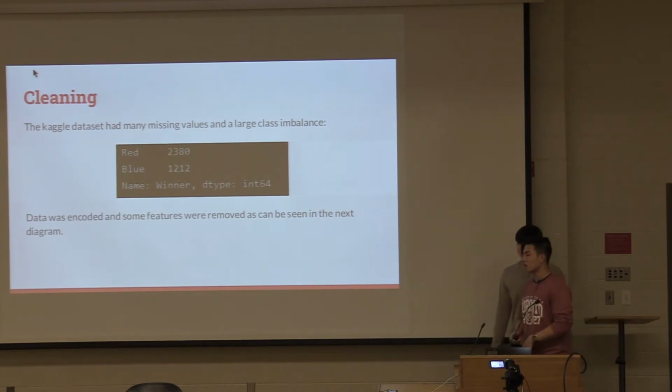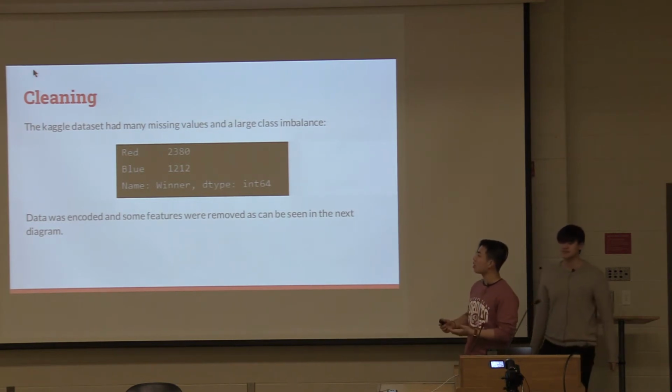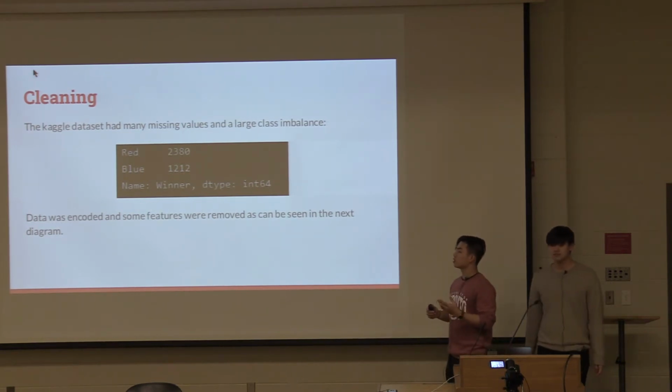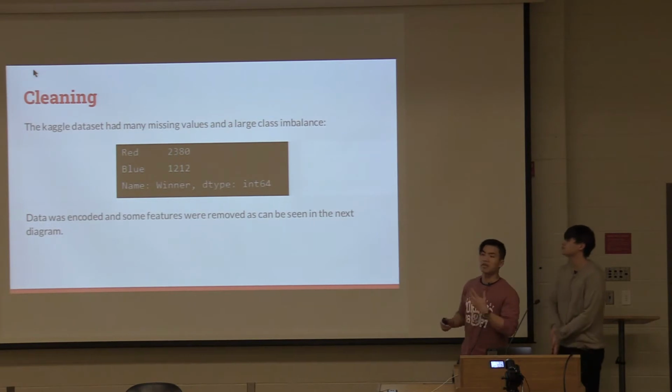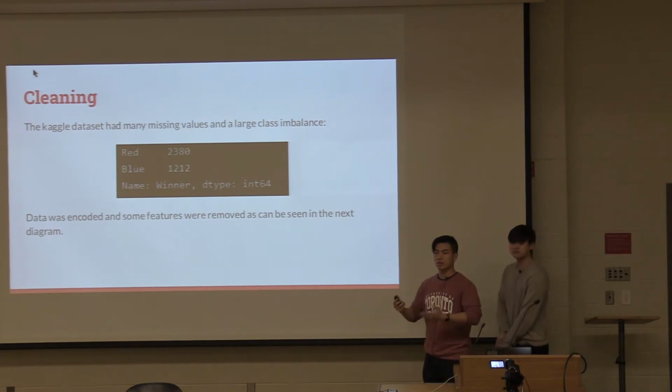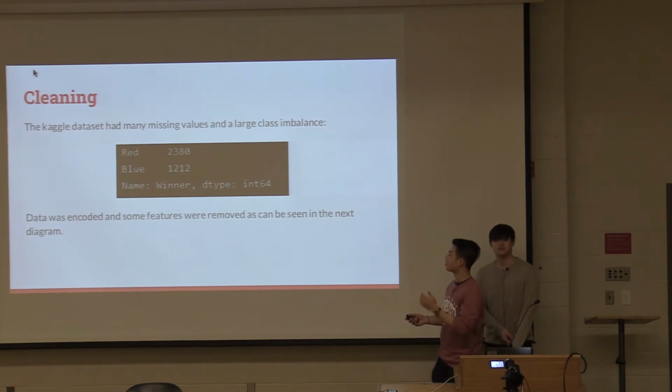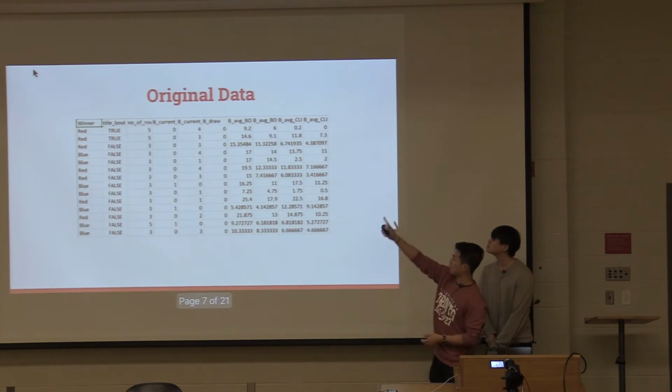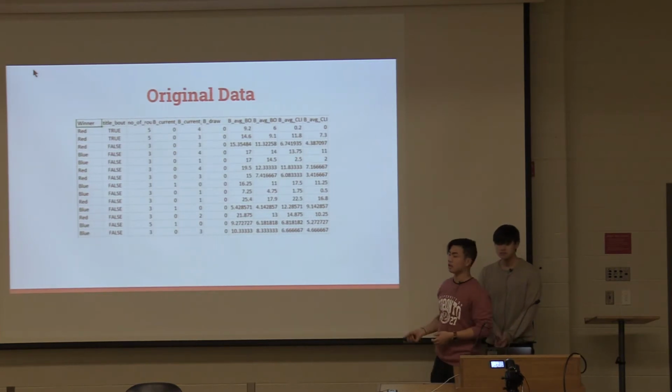There were empty values. Empty values in the fight statistics meant that there was no prior history, so we filled those with 0. But empty values in the fighter details meant that this data had to be removed. Then the data was encoded, and some features were removed as they were not relevant to the classification problem, such as the title bout, which was unnecessary information.